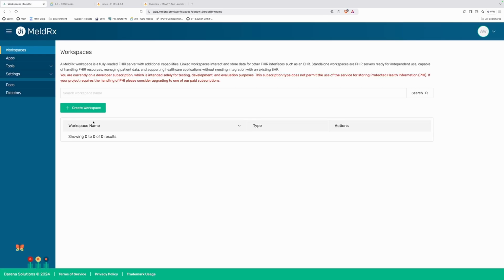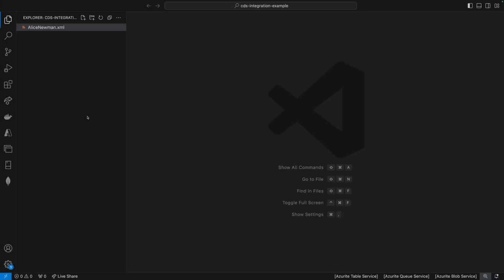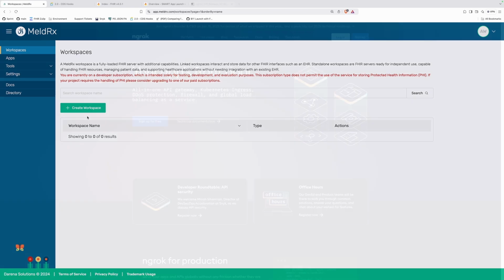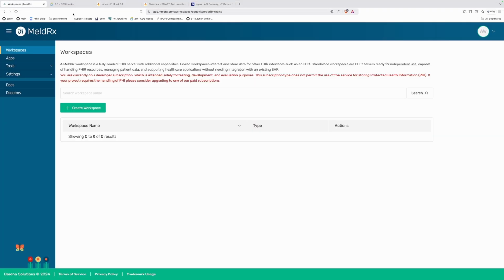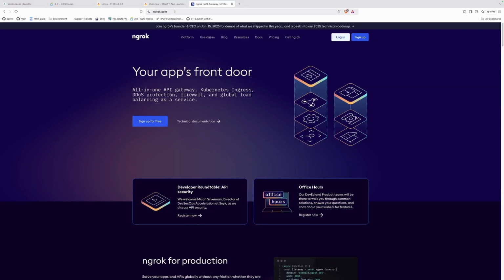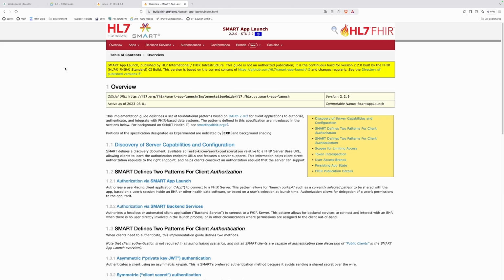Okay. So another thing that I have open on the side here is VS Code. This is where I'm going to be programming the CDS hook service and the smart application. Okay. Another thing I forgot to mention is I'm going to be using a tool called ngrok, so I can develop locally without having to deploy my application anywhere and still integrate with the MelderX system. Okay, so if you don't have ngrok, I recommend you do. Make an account. It's free, and it's a very, very useful tool. I cannot overstate it. Okay, so let's go ahead. I'm going to close ngrok. I'm going to keep the other documentation open.